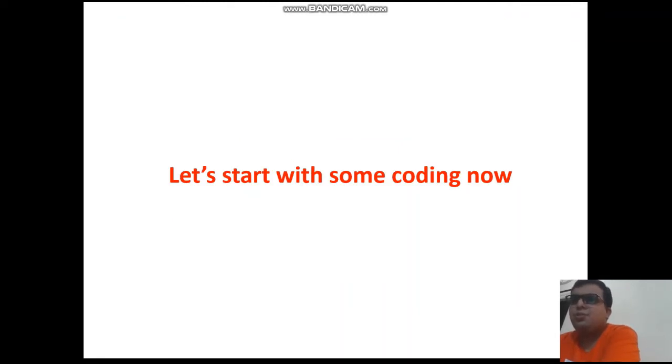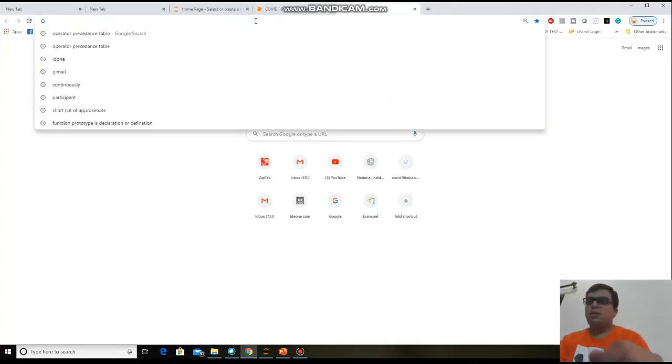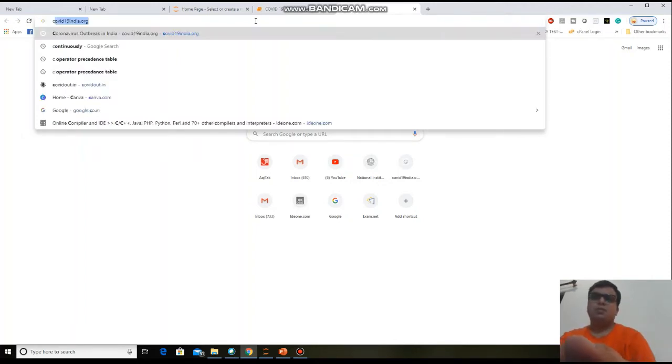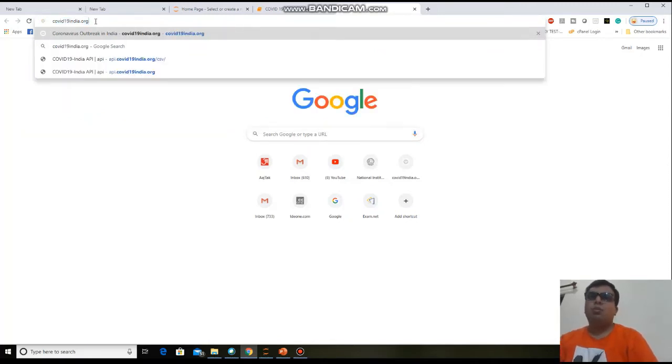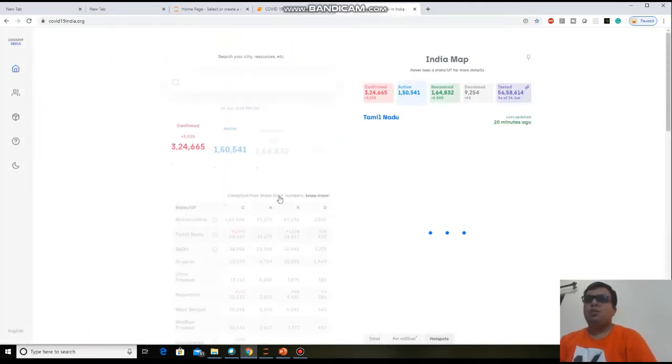For that, you need to switch to Google to download a data set. For this COVID-19 project, we need to download the data set. We are using a dashboard which is not a government dashboard, but still it is good to have data from this website. We are getting this data from covid19india.org. Just click on this website and you can find this is your dashboard.